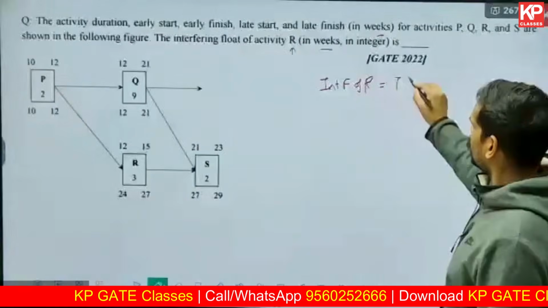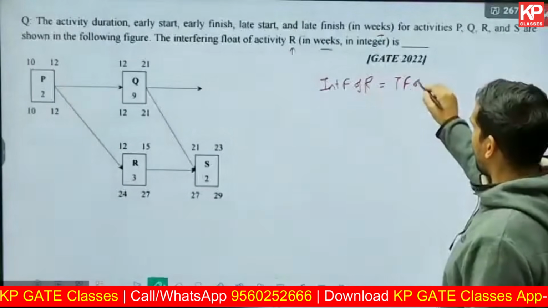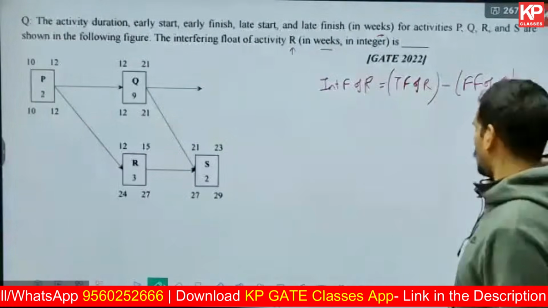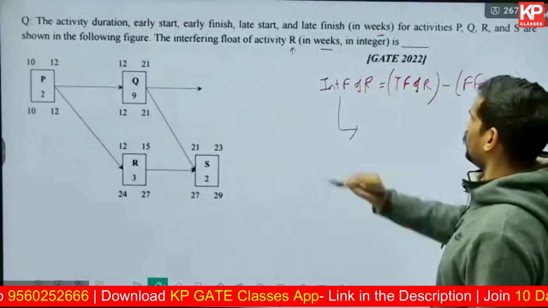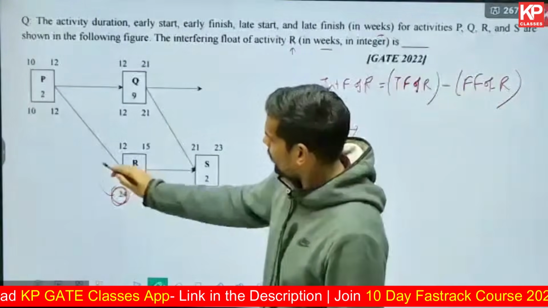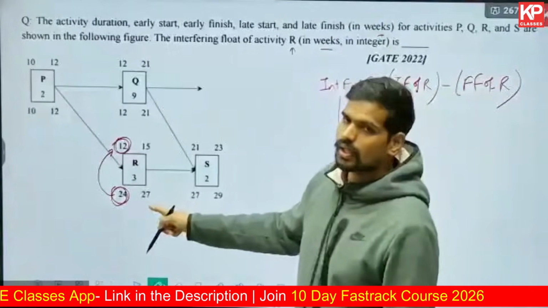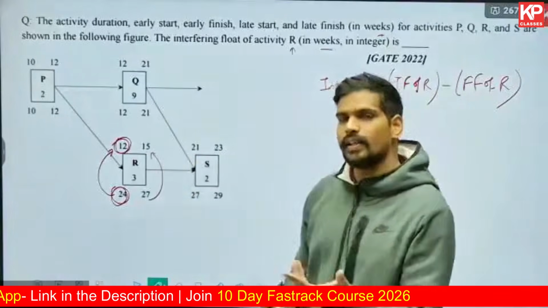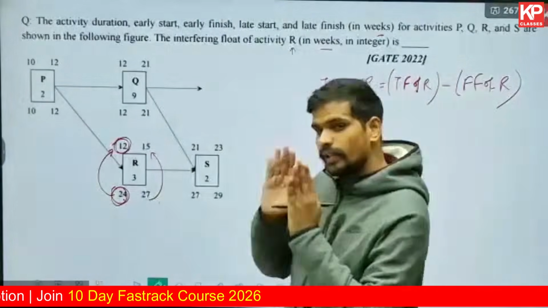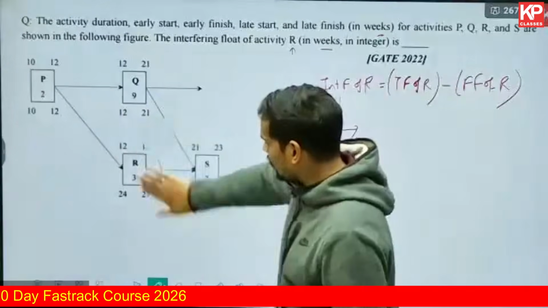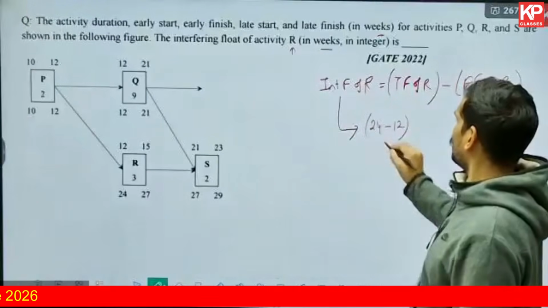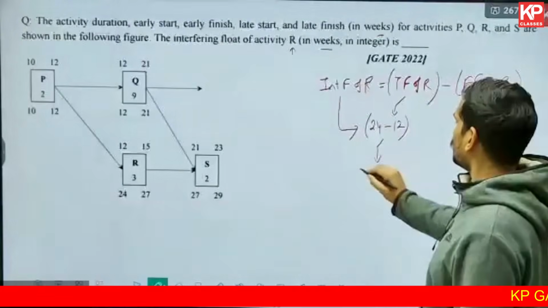total float minus free float. Total float of R minus free float of R. So total float minus free float will give you the interfering float. What is the total float of R? I told you total float is value at the bottom minus value at the top. You can do that on the other side also. You can do 27 minus 15, you will get the same answer. If you use 24 minus 12, you are getting 12. 27 minus 15 also will give you 12. You will always get the same answer. That's the condition for any activity. So total float of R is 24 minus 12, which is coming out to be 12 weeks.